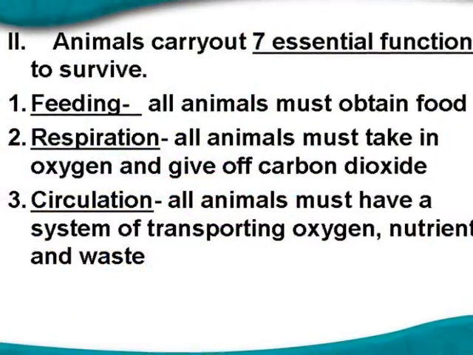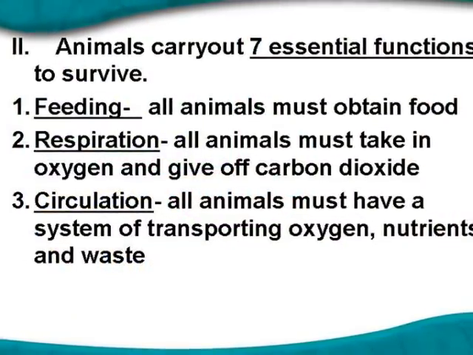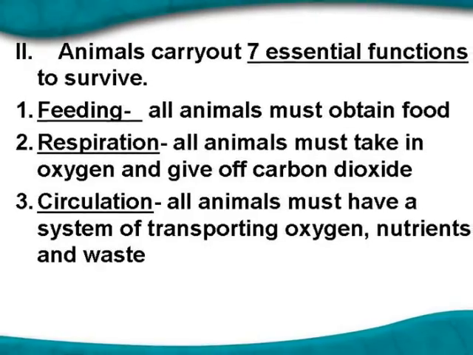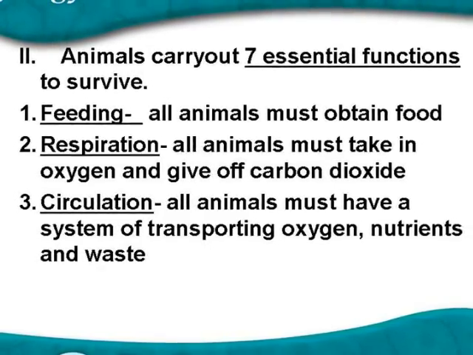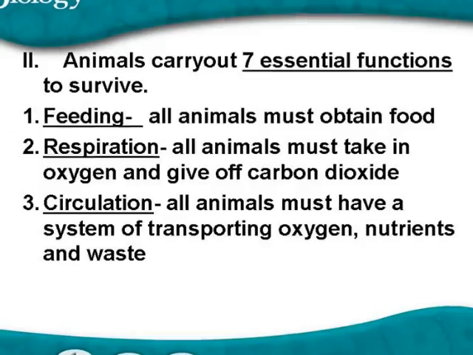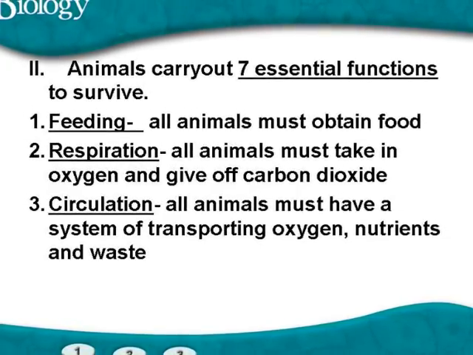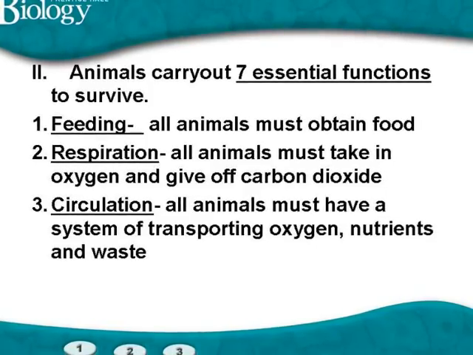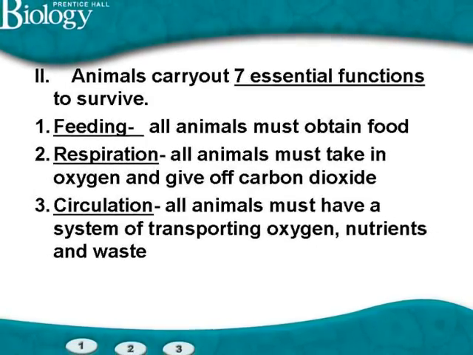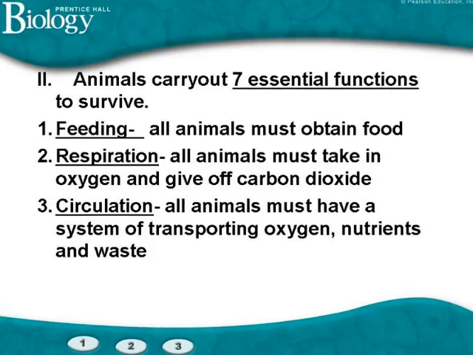It doesn't matter if an animal is an invertebrate or a vertebrate. All animals must carry out 7 essential functions in order to be able to survive. All animals must obtain food, animals must take in oxygen and release carbon dioxide, and all animals must have a way to transport oxygen, nutrients, and waste throughout their bodies.